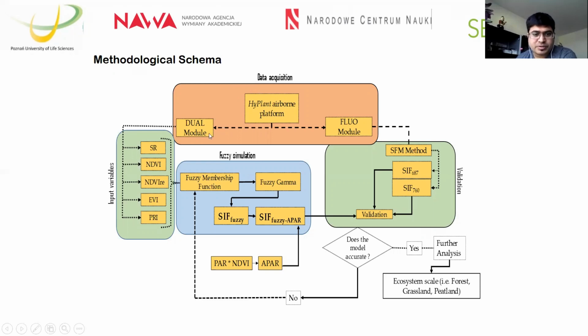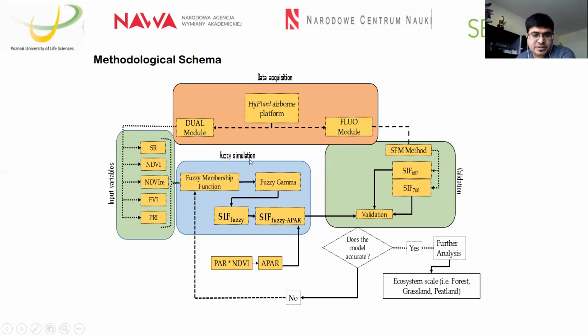From the dual module we derived vegetation indices like simple ratio, NDVI, NDVI RE, PRI, and EVI. On the other hand, from the FLOX module SFM-based maps, we have the 687 and 760 SIF maps. The original SIF maps we used for validation purposes, but most of the model inputs have been worked from these vegetation indices.